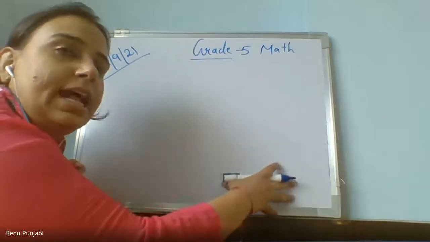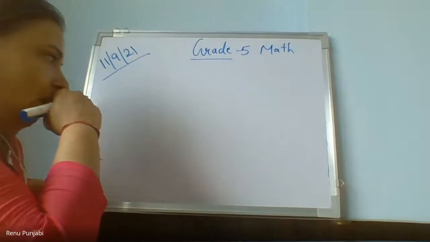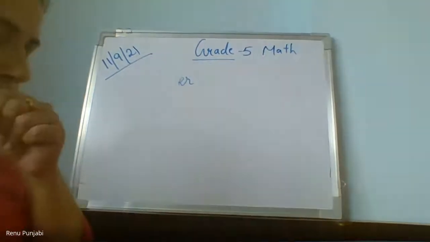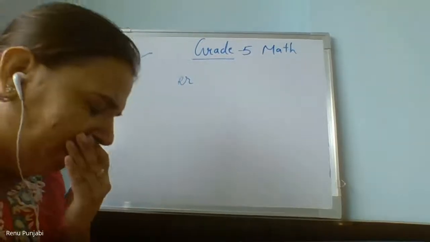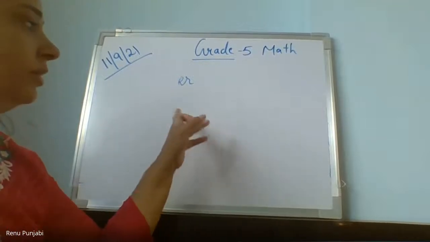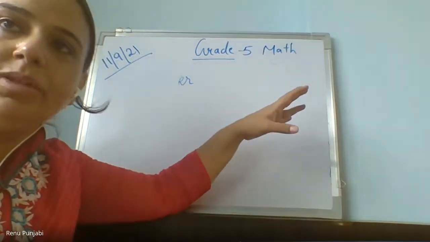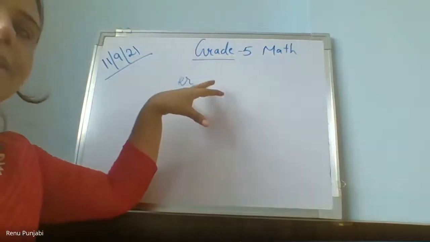We indicate that this represents this, like brown color is the mountain. Sometimes you see a blue color in the map. Blue color indicates water.